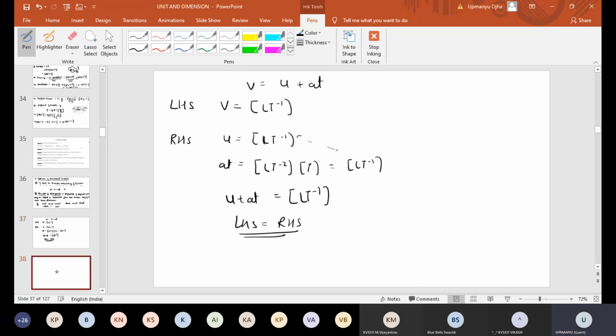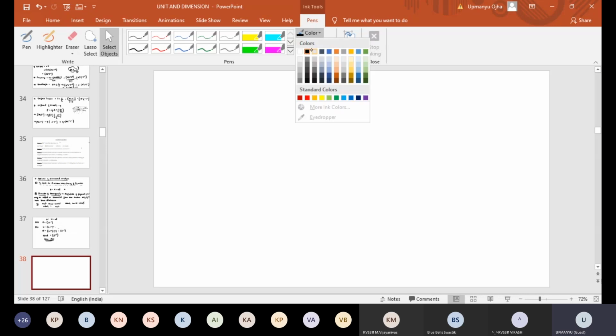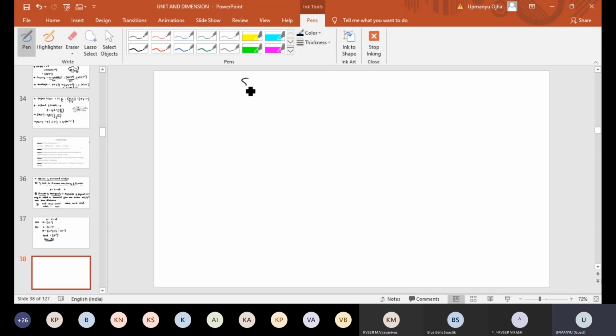Now next, can you check this formula? S equal to ut plus half at square. This equation also we know is a correct equation. Now half is a numerical constant. Dimension of half will be dimensionless, that is M0 L0 T0. Okay, fine. Now prove this equation.